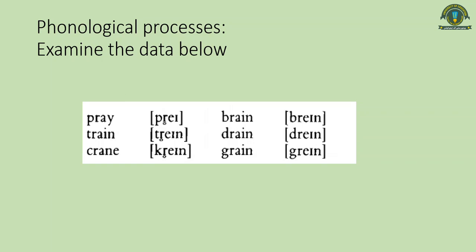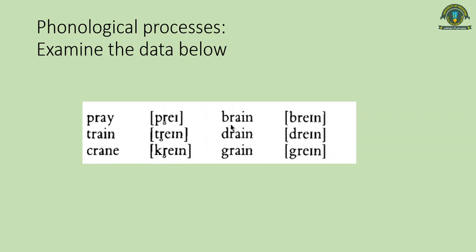You would probably have noticed that R becomes devoiced when it comes after the voiceless sounds. You see, like when it is coming after P, when it's coming after T, and when it's coming after K sound. These are voiceless sounds, and when it comes after these sounds it becomes voiceless, whereas it maintains its voicing.